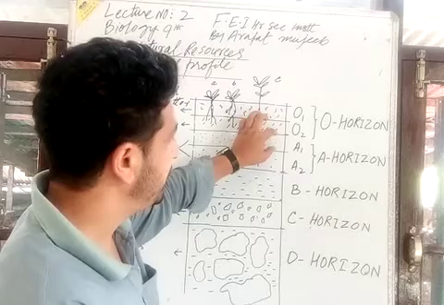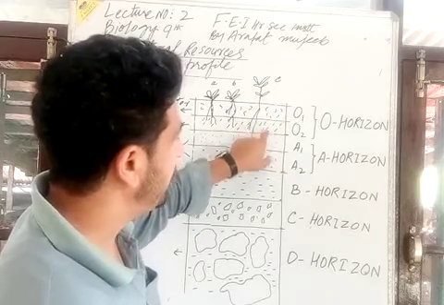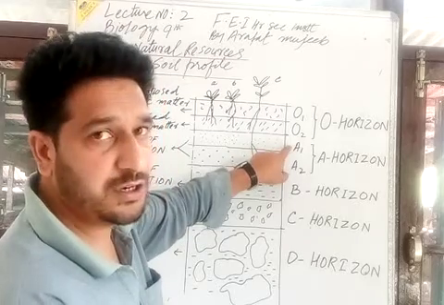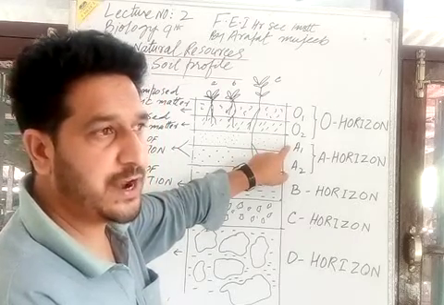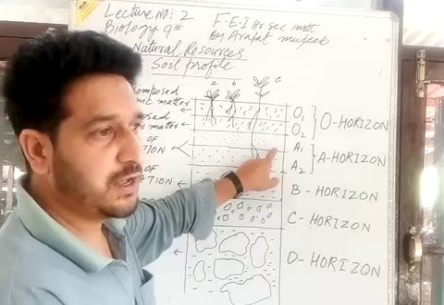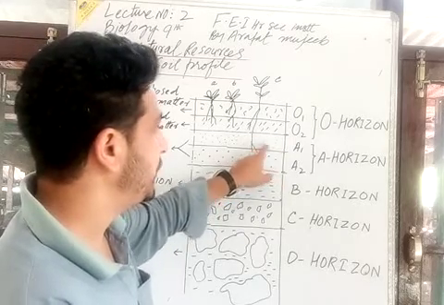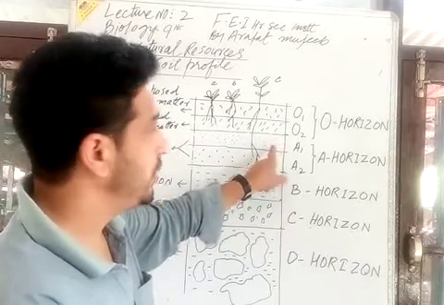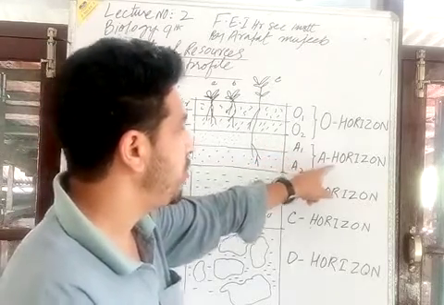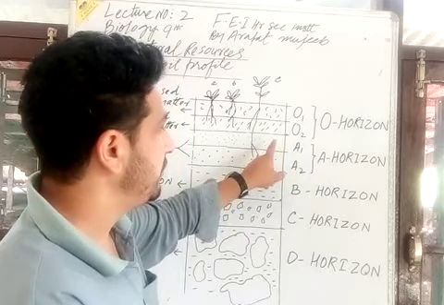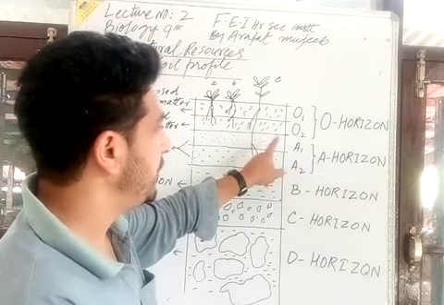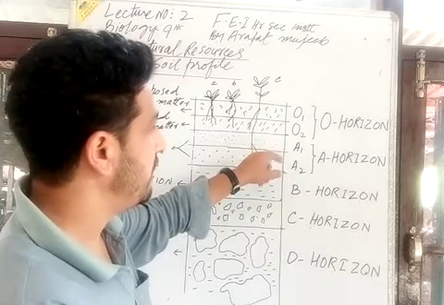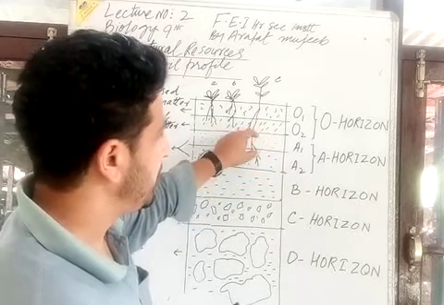A1 horizon is actually a derivation of the O2 horizon. Therefore, it is dark in color due to the addition of humus. The process of humification takes place in the A1 horizon, which gives the dark coloration to the A1 horizon of A horizon. It is a dark colored and organic rich layer.